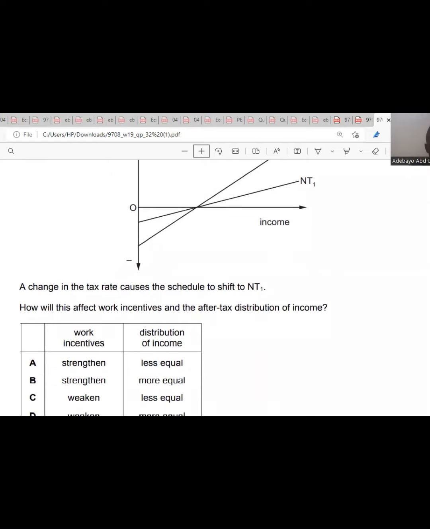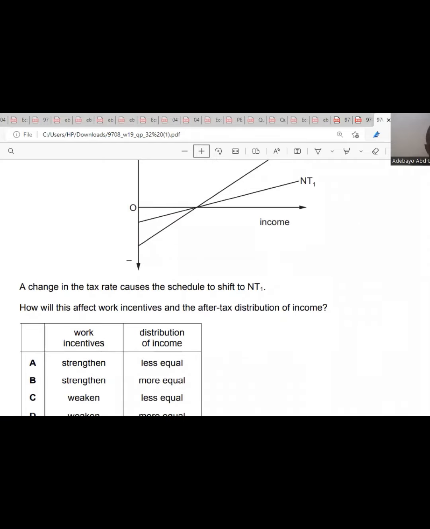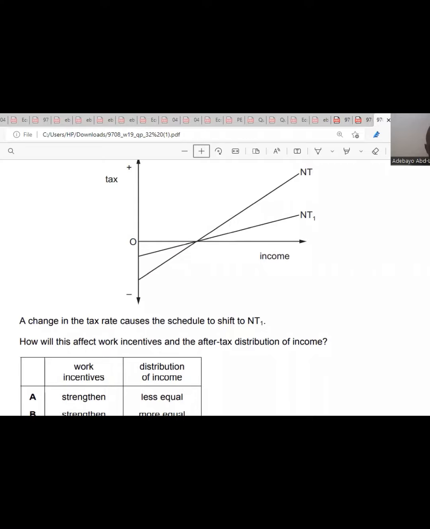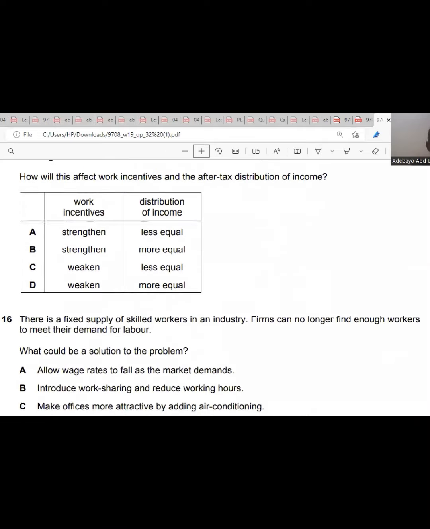So how will this affect work incentive and after tax distribution of income? Shifting forward, if the schedule shifts from NT to NT1, it means the work incentive would have improved and distribution of income will be less equal. So the answer is A for question 15.